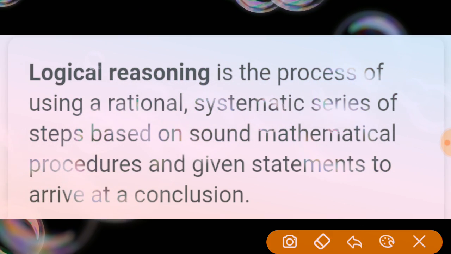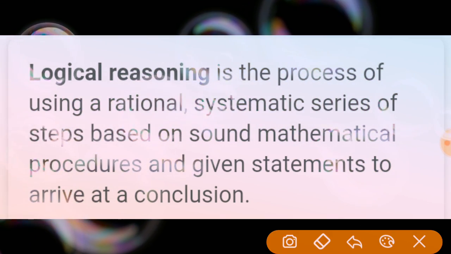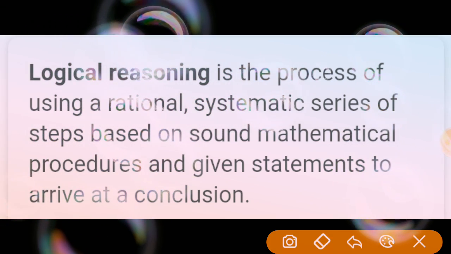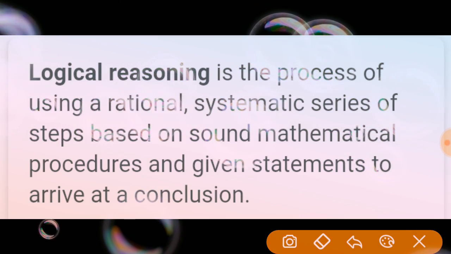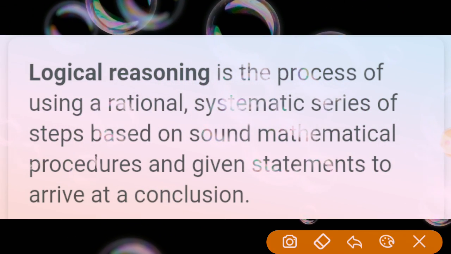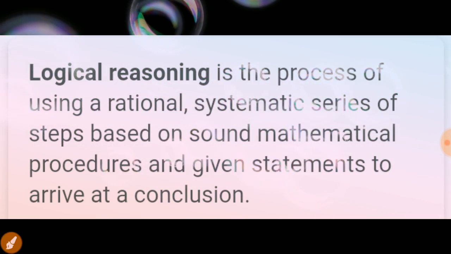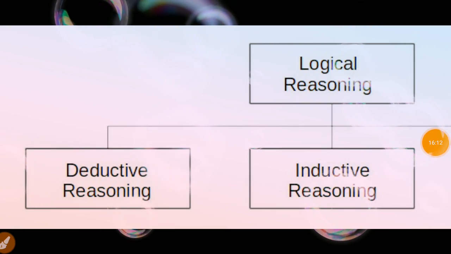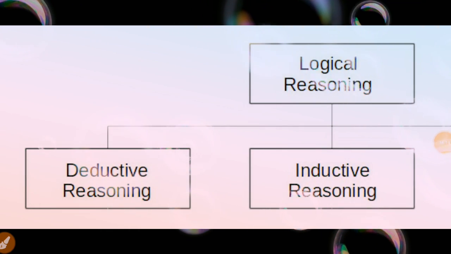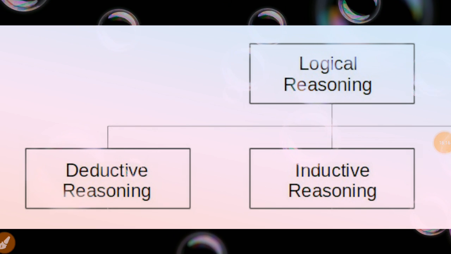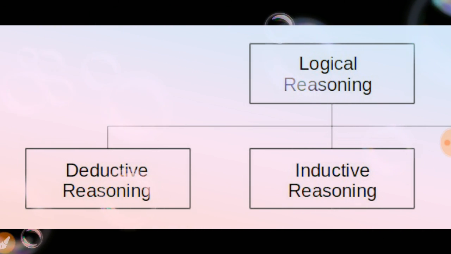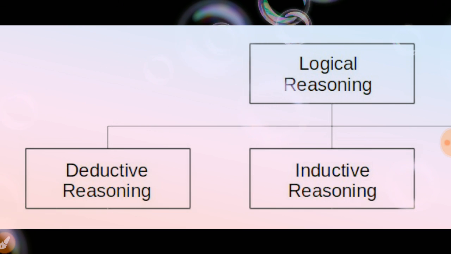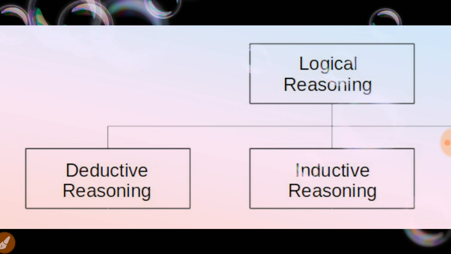It is a process to collect the information, and not only collecting the information, but gathering the information. So this is also one of the definitions or meanings for logical reasoning. Then, coming to logical reasoning, it is divided into two types of reasoning. The first one is deductive reasoning and the second one is inductive reasoning.